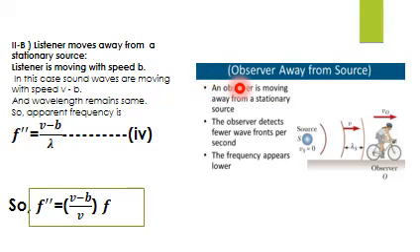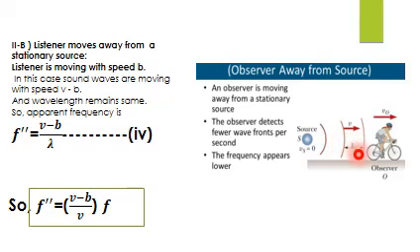It is producing wavelengths, and the observer is moving in the opposite direction, away from the source. The overall distance between the source and observer is now greater, so the observer detects fewer wavefronts per second and the frequency appears lower.